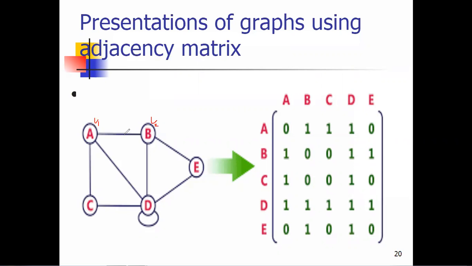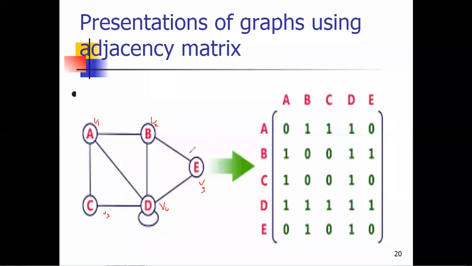You can see here how many vertices there are in the given graph: 5. Vertex v1, v2, then vertex v3. C is vertex v3, D is vertex v4, and this is vertex v5. These are all adjacent to each other. That means A is connected to C, D, B. B is again connected to E and D, likewise. So we have to represent this graph using an adjacency matrix.